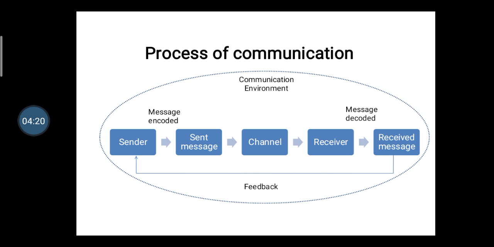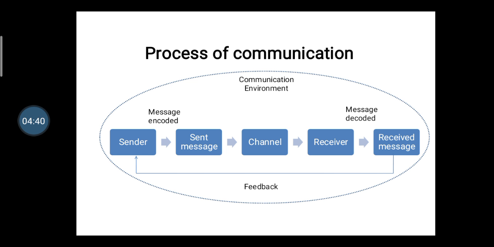Then, the process of communication. According to GTU's last year paper, this type of question is very important, so you have to learn it for your examination.